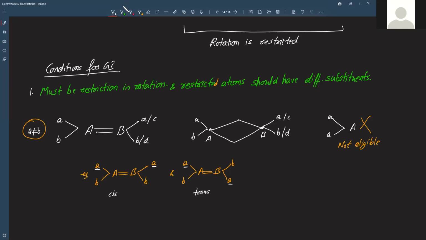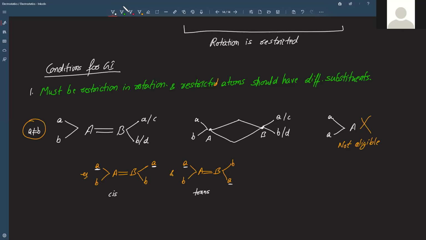They have their own independent existence. It's not like one will be formed and from that form it will change to another form. No, they both are independent, valid entities. One form is called cis and the other is called trans, right? So this is the most important condition.